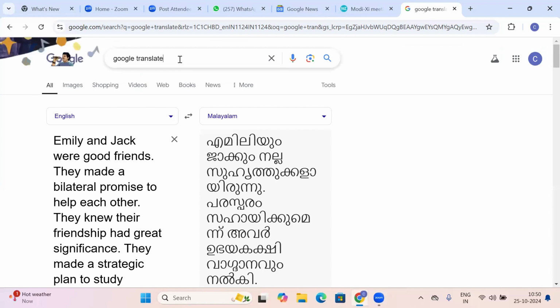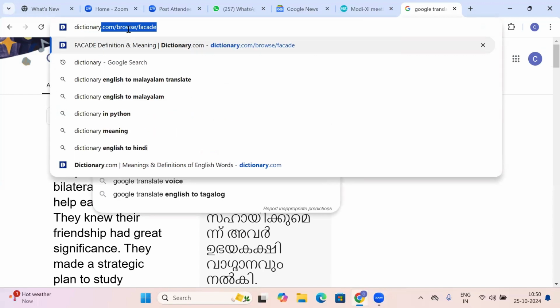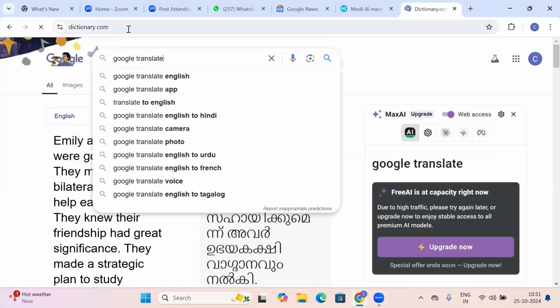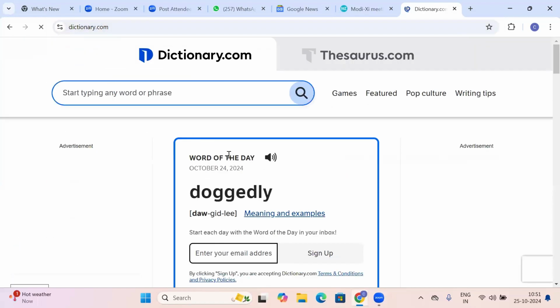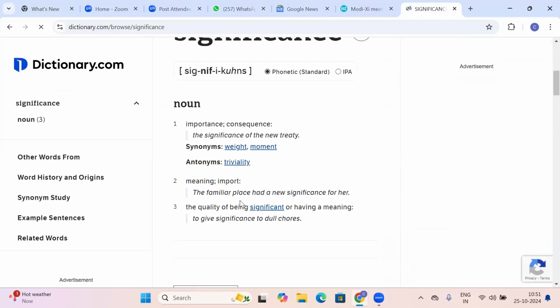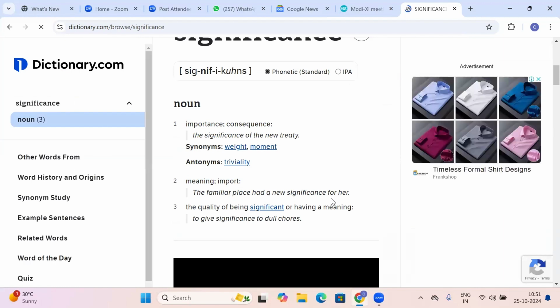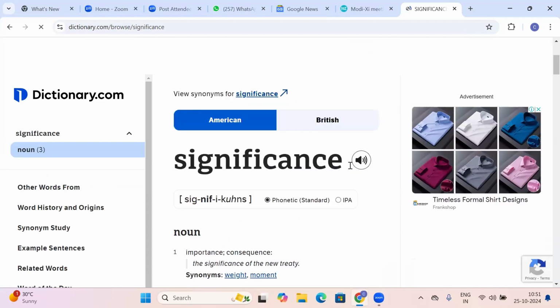So let us say I'll go to another site. We'll go to dictionary.com. I'll say, okay, what is the meaning of significance? Because that is the word we have put there. Search for that word. Significance: meaning, importance, consequence. Synonyms are weight, moment; triviality is the antonym. The familiar place had a significance for her. That means it is important to her.